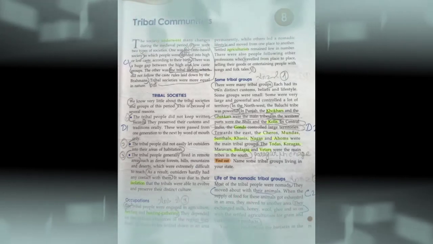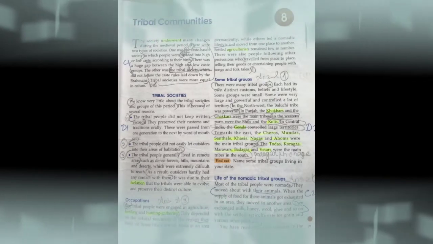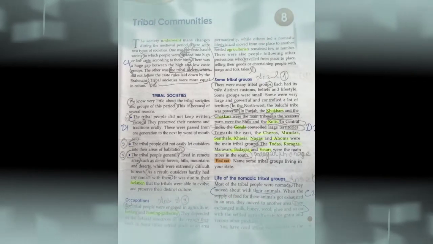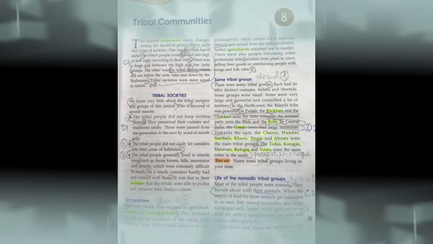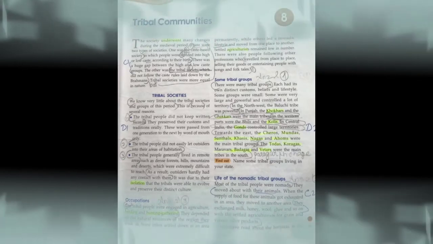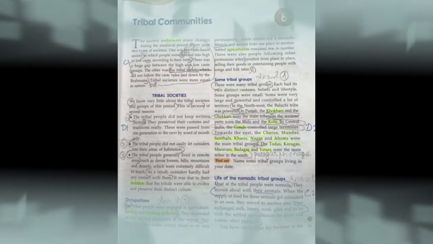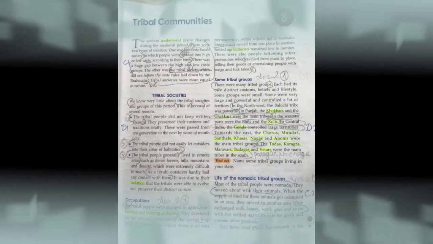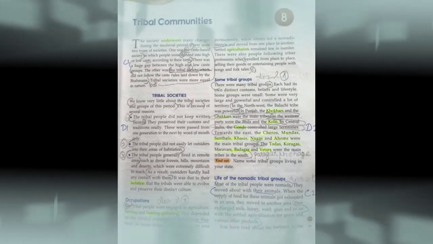Life of the nomadic tribal groups. Most of the tribal people were nomads. Nomads means they moved about with their animals. They didn't stay in a particular place. When the food for their animals in a particular place finished, they moved to another area.